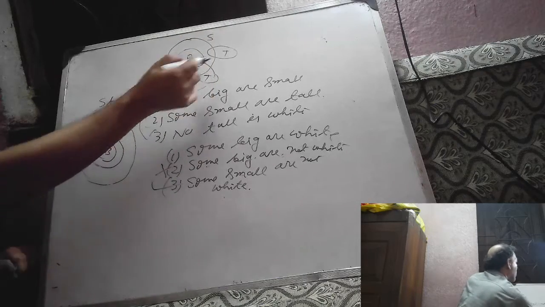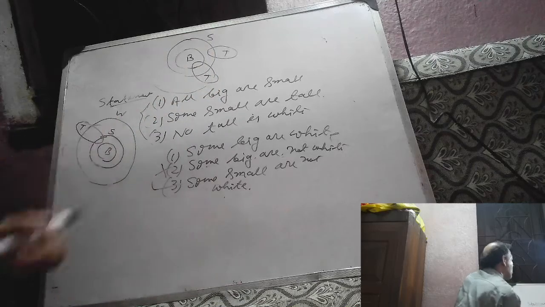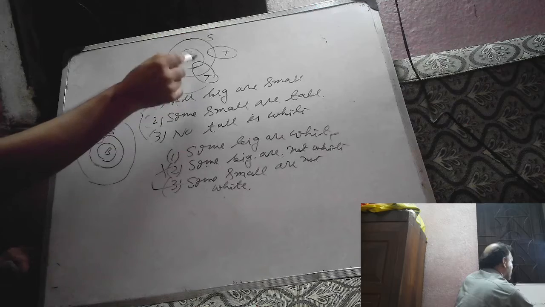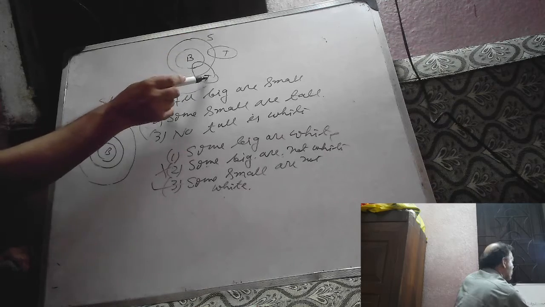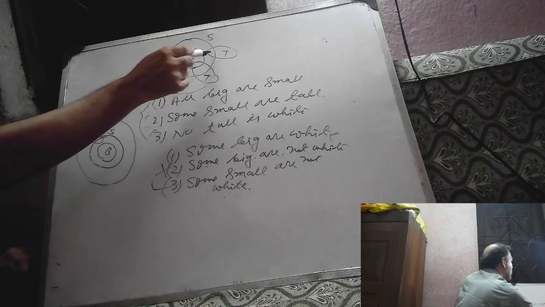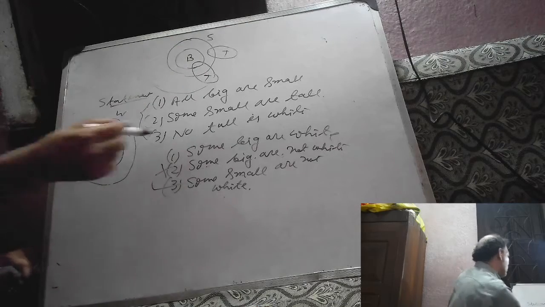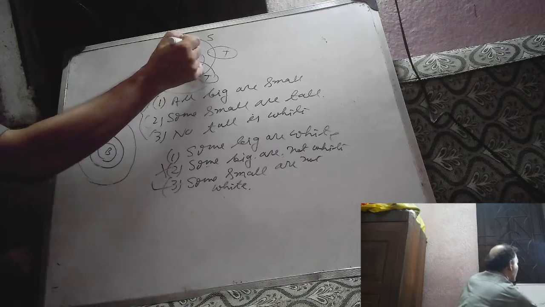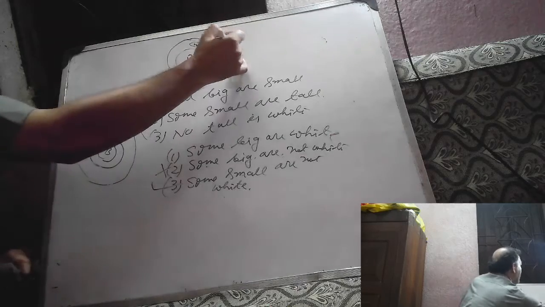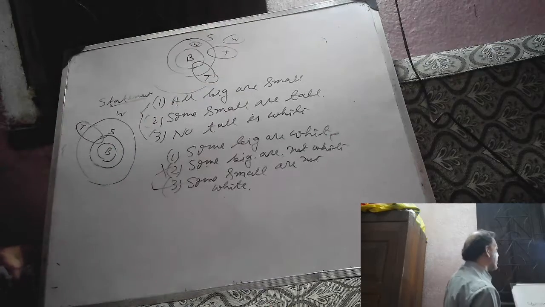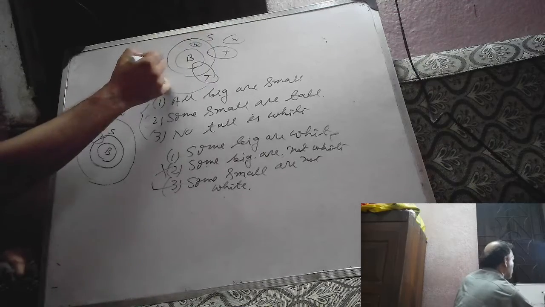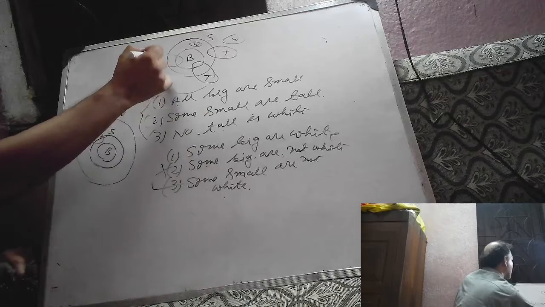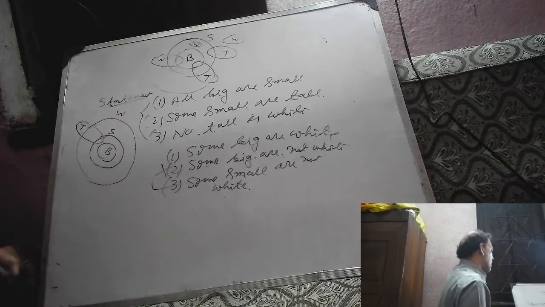We can intersect tall with B or can't intersect tall with B. Now no tall is white. Suppose this is white. We can put white here also. There will be no intersection between white and tall. This is also white. Now some big are white.